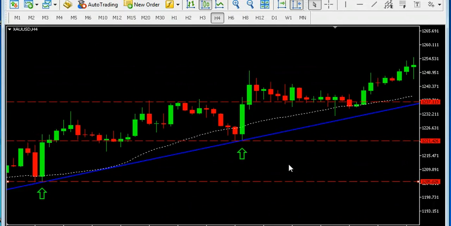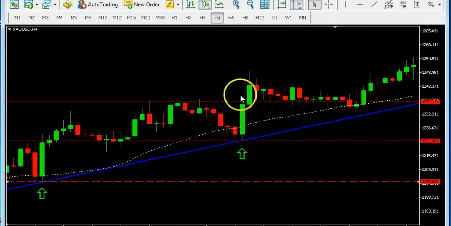Now we will talk about our engulfing pattern. Look here. This is a bullish engulfing pattern. It also got support here at horizontal support and closes above the 25 period moving average. So it is a great opportunity to buy here.